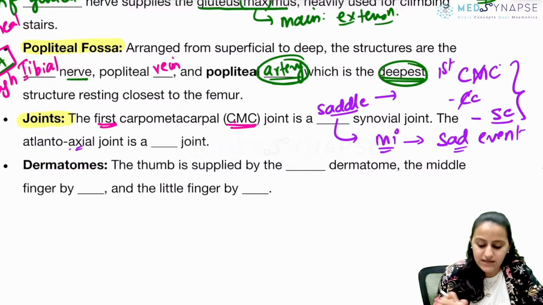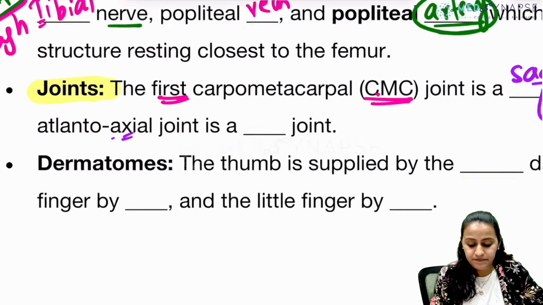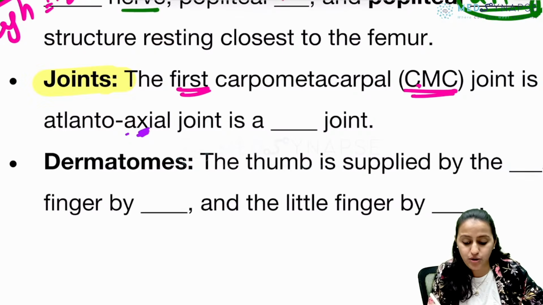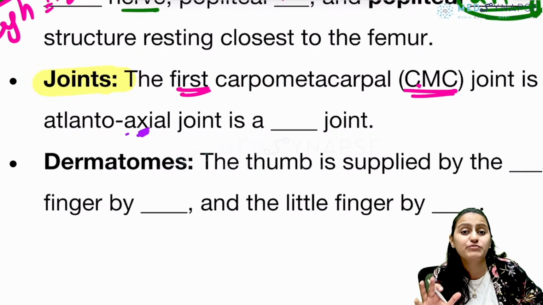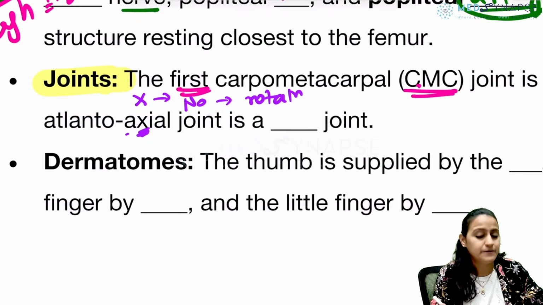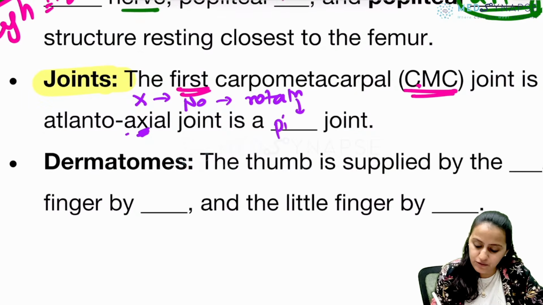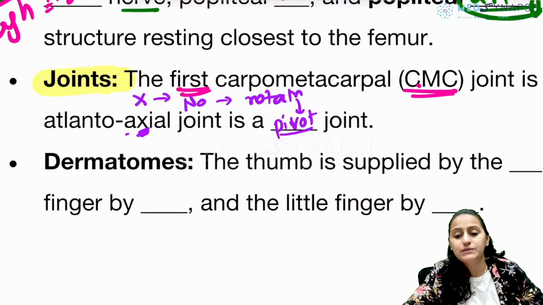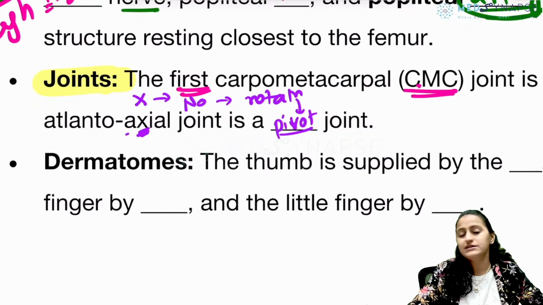Atlantoaxial joint, on the other hand, is what kind of joint? Remember, atlantoaxial joint is basically for yes movement or no movement. Remember, it has axis, has X in it. X matlab no movement, that is rotational movement. And wherever there is rotational movement, you think of the pivot joint. Okay, that is the pivot joint is for rotation.